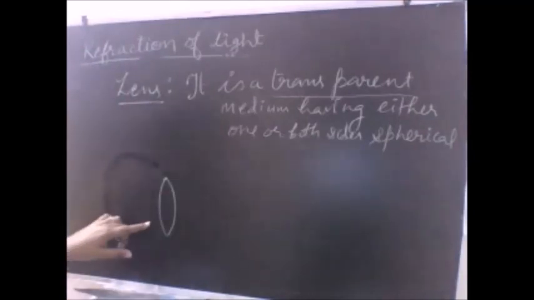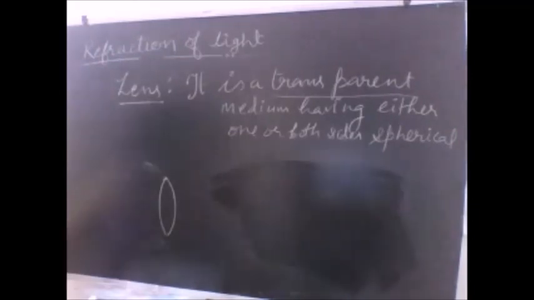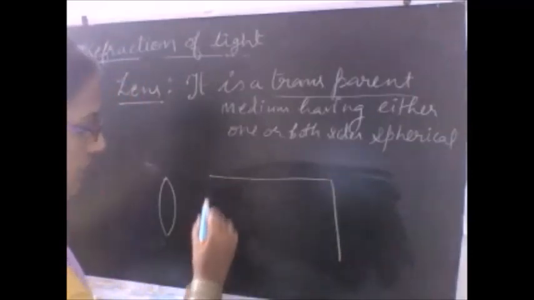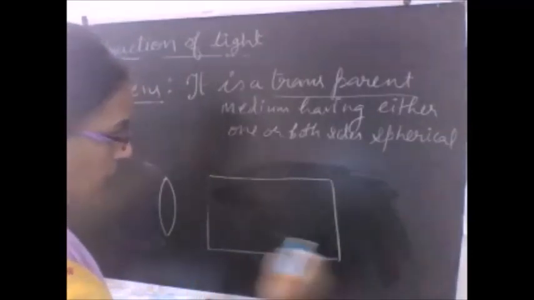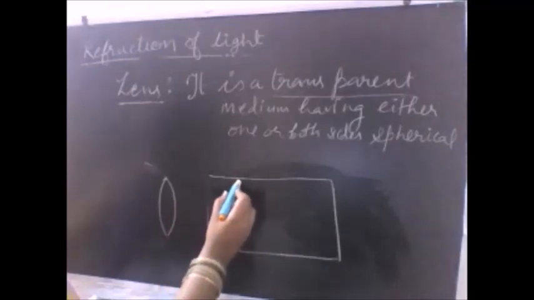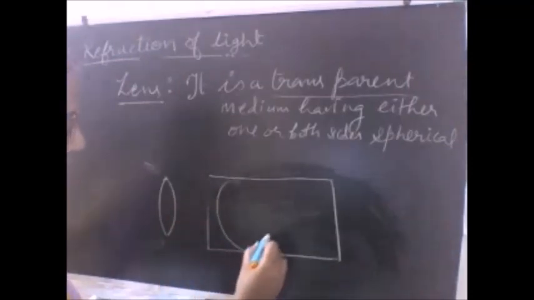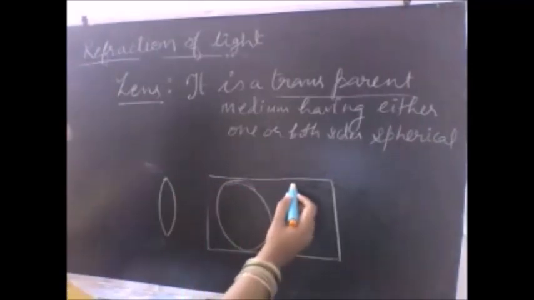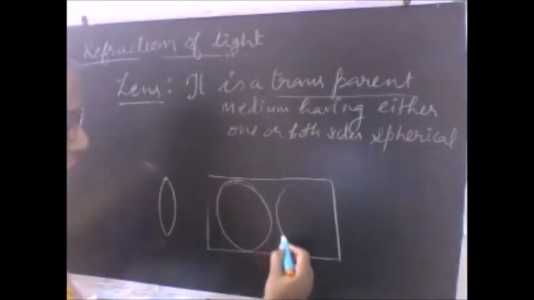So I am left with a lens. And what kind of lens is this? Yes, this is a convex lens. And now assuming that you are given a glass slab, a solid glass slab. Out of that solid glass slab, you have cut one sphere and you have cut a second sphere also.